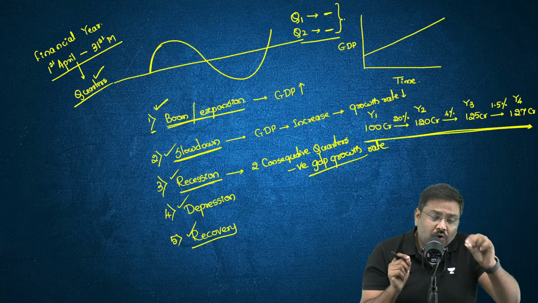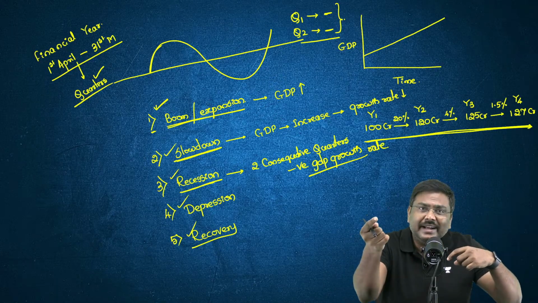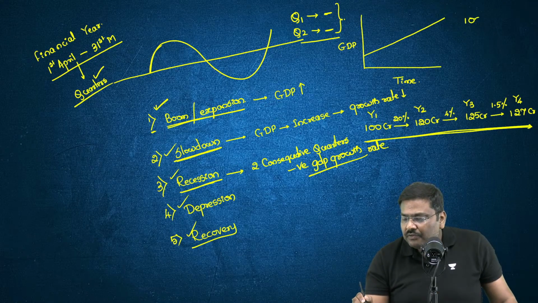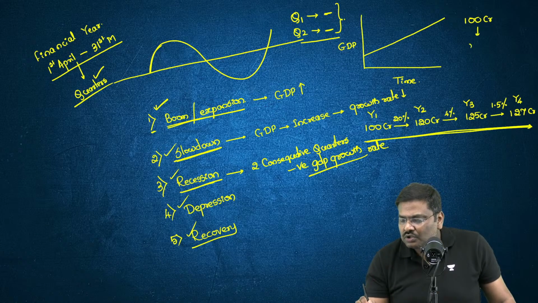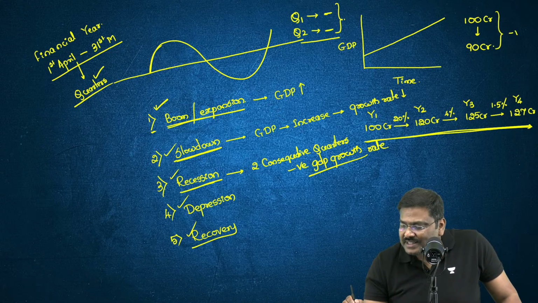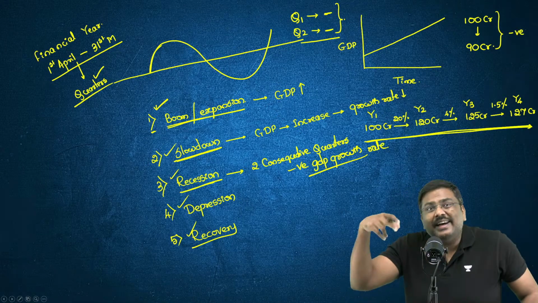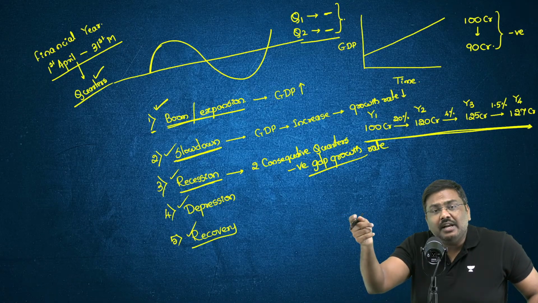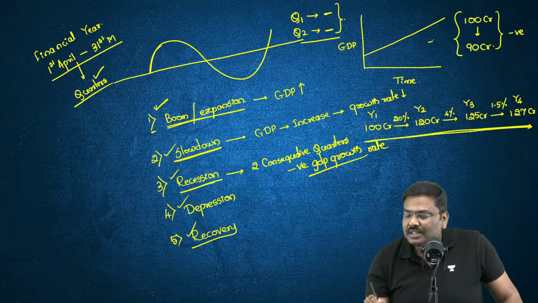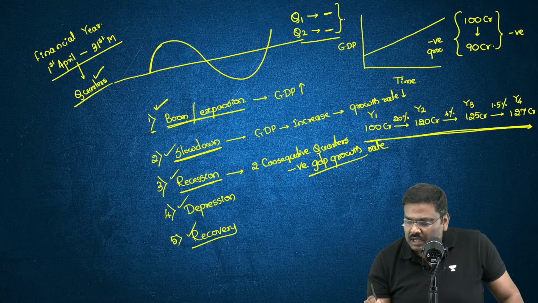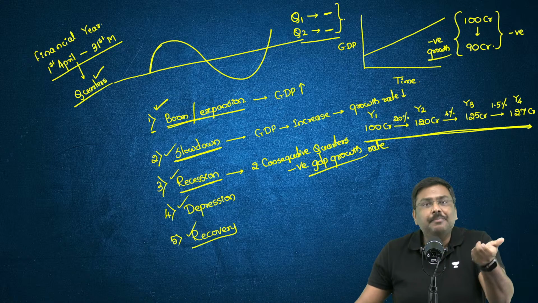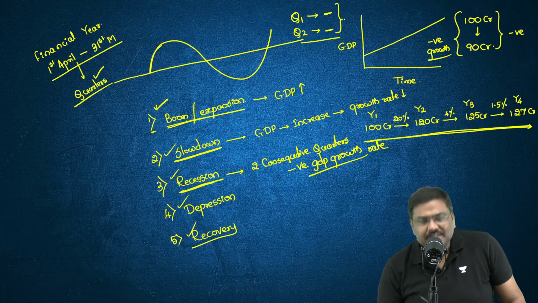In two consecutive quarters, if the GDP growth rate is negative, what do you mean by negative? If the GDP falls from 100 crores to 90 crores, can I simply say the GDP growth rate is negative? There is no increase in the GDP number, rather the GDP number has decreased. This is a contraction or negative growth. So in two consecutive quarters, if there is a negative growth in the GDP number, that is called recession.